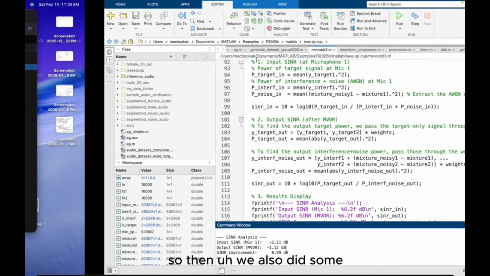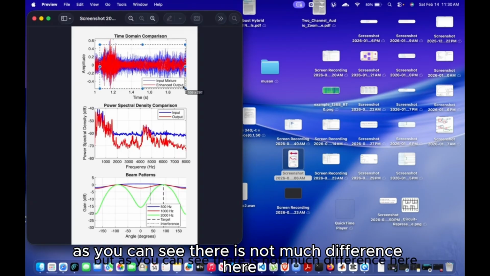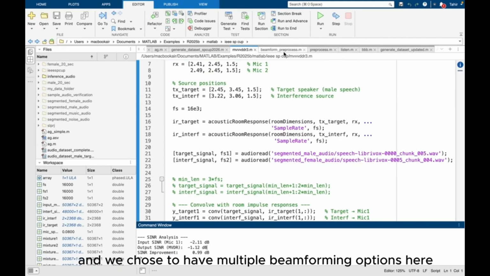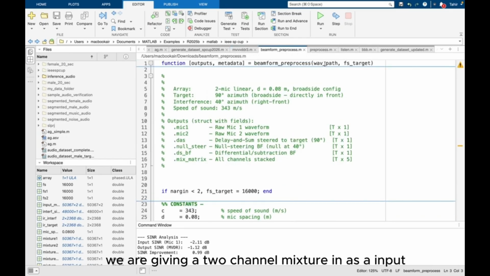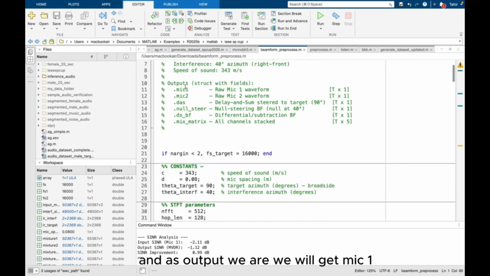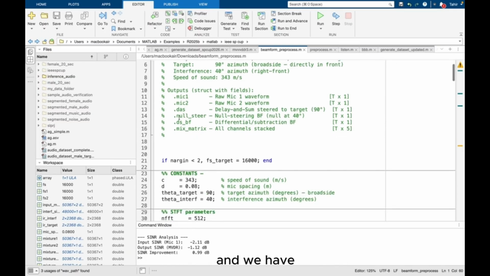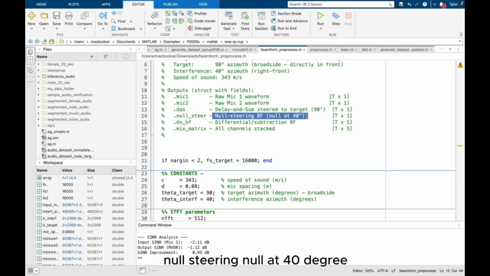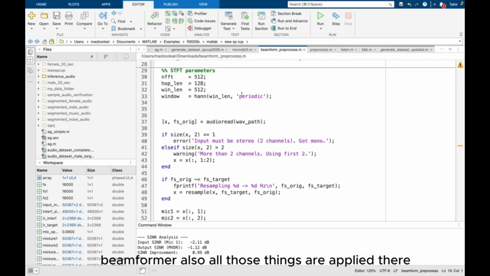So then we also did some frequency dependent beamforming. As you can see, there is not much difference here. Also you can see the angles, the nulling, all those things. We chose to have multiple beamforming options here, and this is our function. We are giving a 2-channel mix as an input, and as output we will get mic 1, mic 2. We get delay and sum, STR2 for target which is 90 degree, null steering, null at 40 degrees, so interference is getting nulled, and differential beamforming also. All those things are applied here.